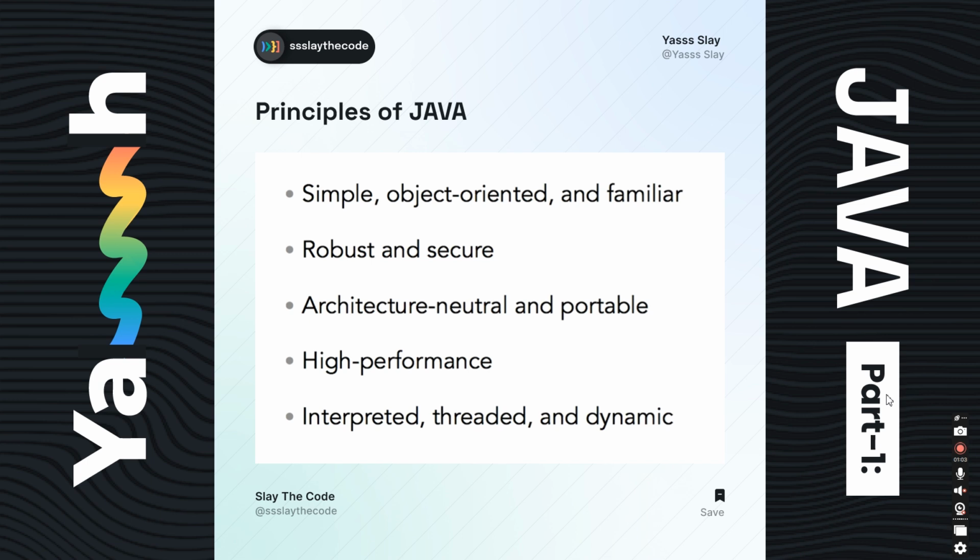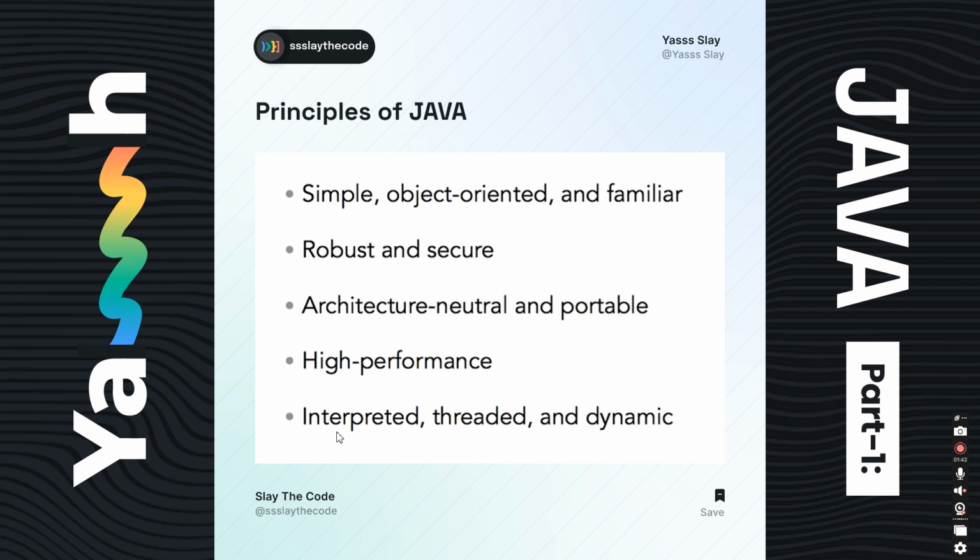Okay, now Java is very simple. It's object oriented and familiar. Java is the most secure and robust language in industry, and that is why Java is very popular in industry, right? It's portable, as I say, that we have to write just code once only, and then it can run anywhere. So that is why it's portable, high performance, and it's interpreted, threaded, and dynamic.